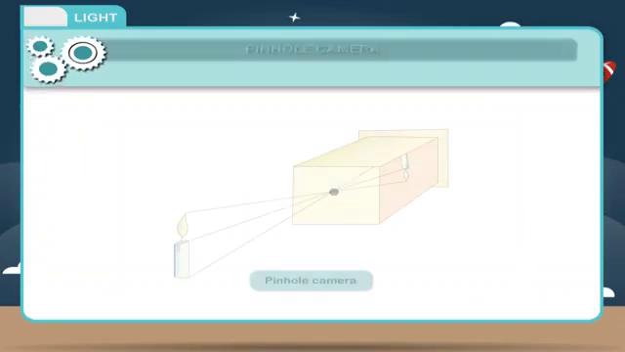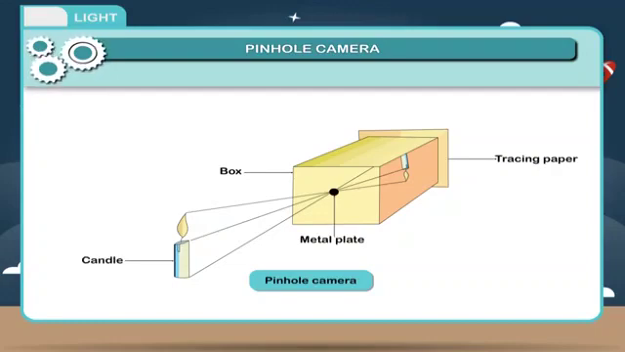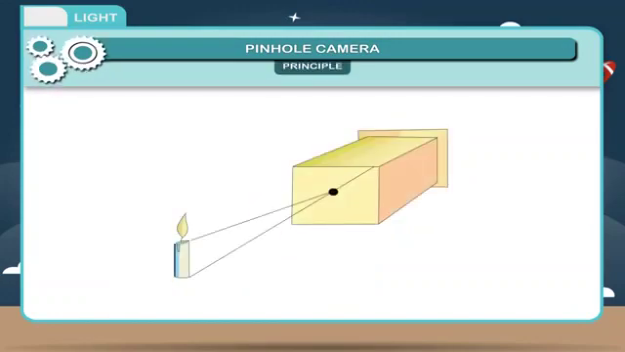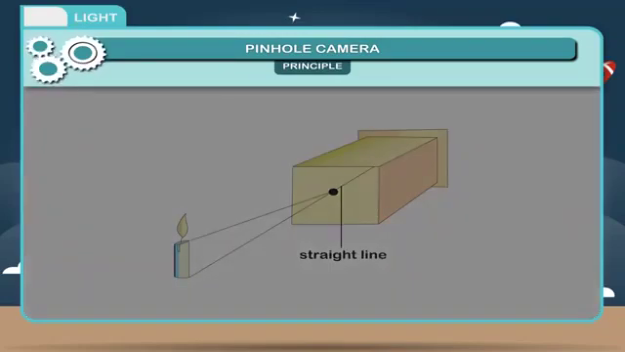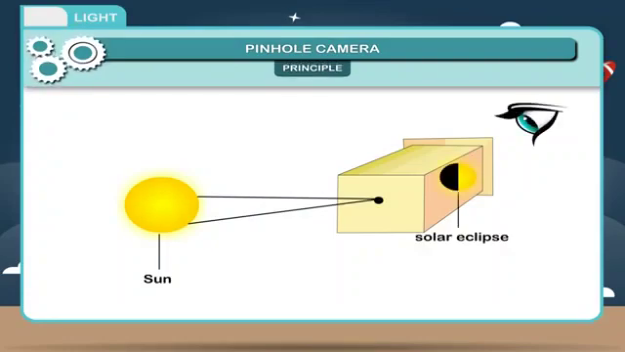Pinhole camera. A pinhole camera is a simple camera without a lens. A pinhole camera consists of a box with a small hole in a metal plate at one end and a screen of tracing paper at the other end. When the pinhole is pointed at a light source, such as a candle, an image of the candle will appear on the screen. Principle. It is based on the fact that light travels in a straight line. It was first used to view solar eclipse to avoid any damage to the eyes.